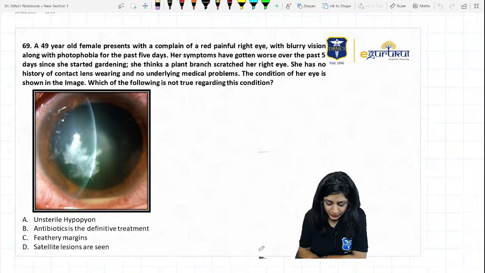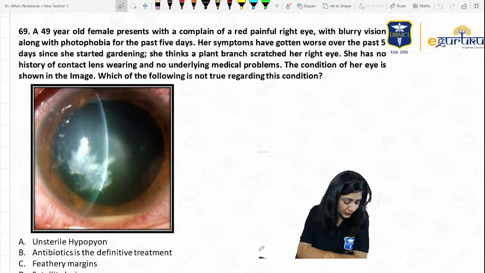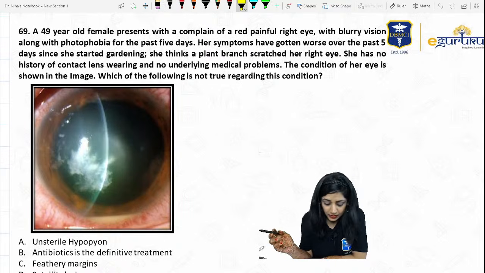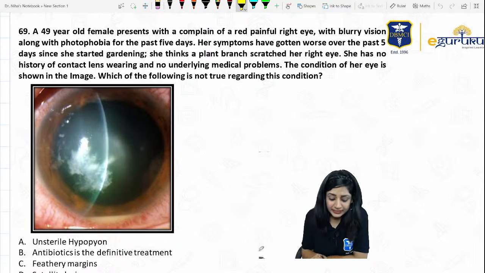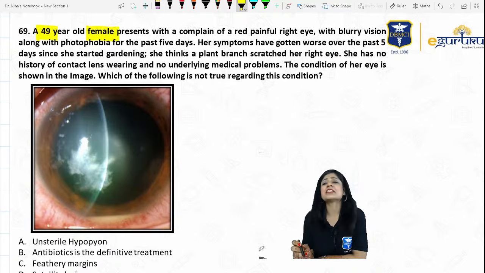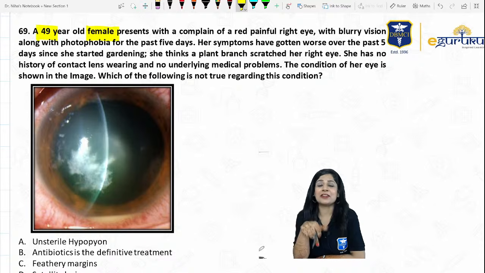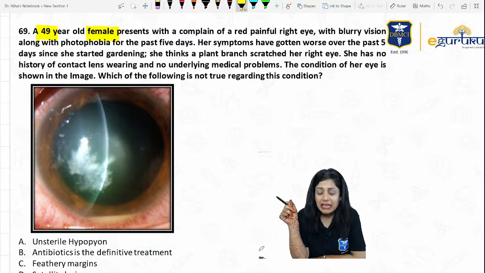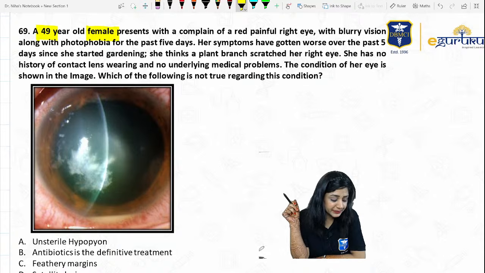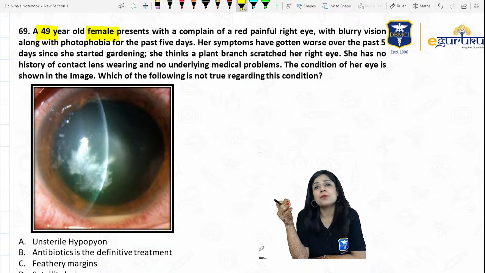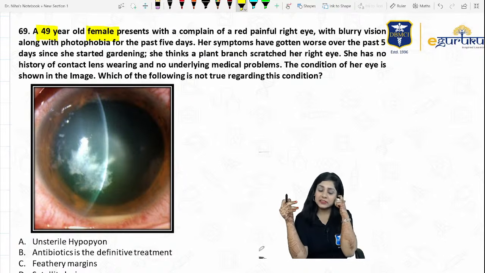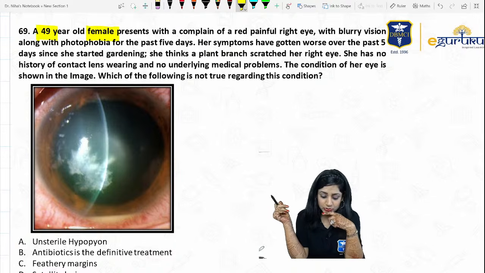All right. So let's get started with a question. The first question is about a 49 years female, and this is a very important question because every time we get a question regarding this, I am not telling you regarding what, because we have to solve it. Many times AIIMS people have also asked a question on this, and there are so many other points that we need to discuss related to this.